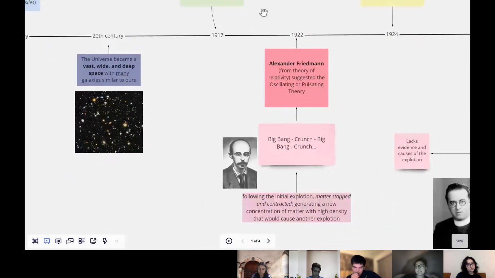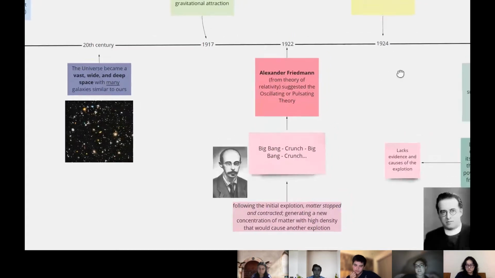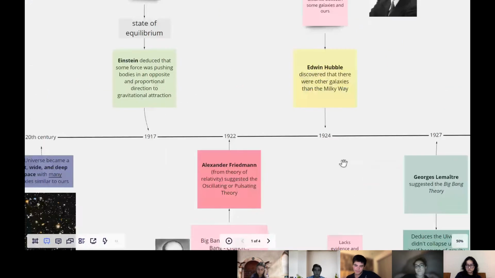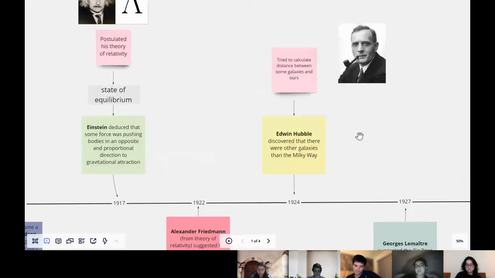5 years later, in 1922, Alexander Friedmann suggested the oscillating or pulsating theory. What he said was that following the initial explosion, matter stopped and contracted, generating a new concentration of matter with high density, which would cause another explosion. 2 years later, in 1924, Edwin Hubble discovered that there were other galaxies other than the Milky Way. He tried to calculate the distance between some galaxies and ours.